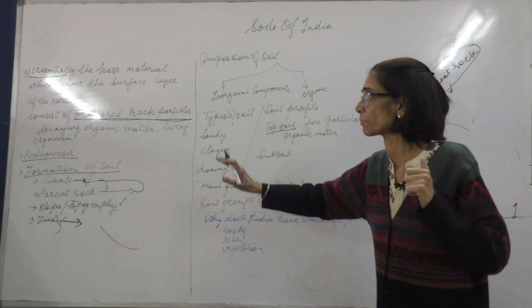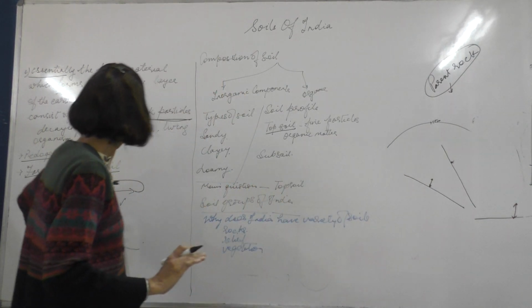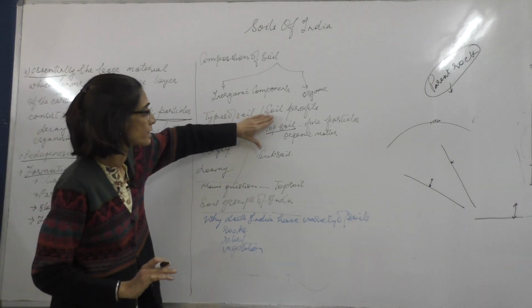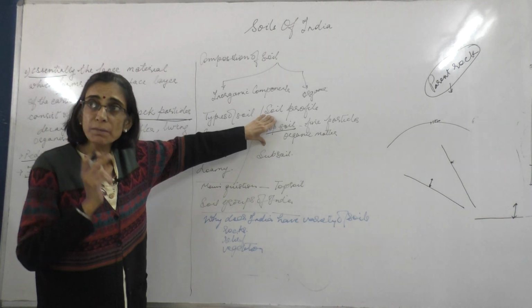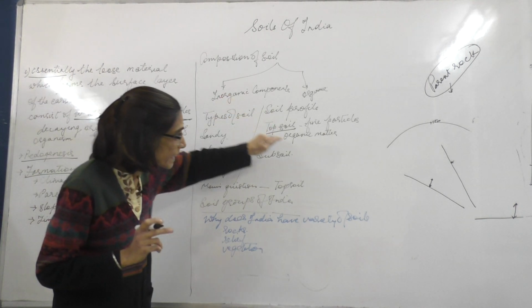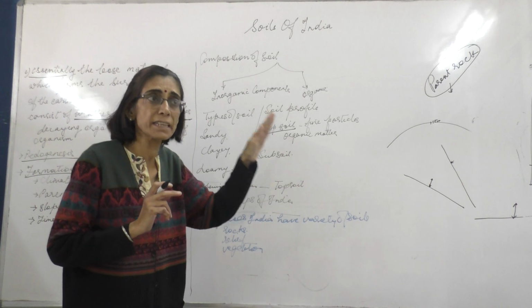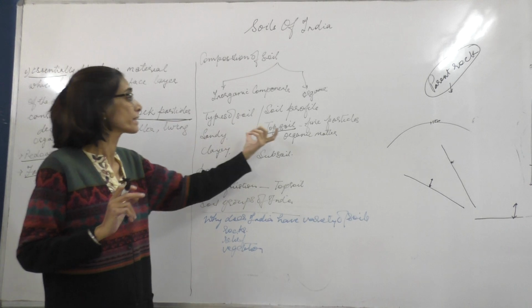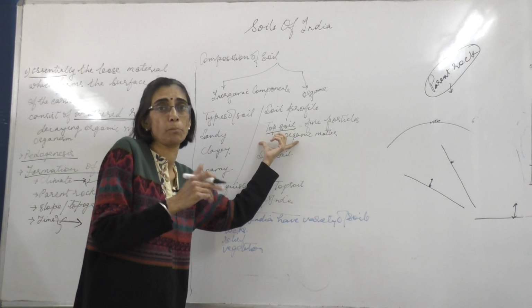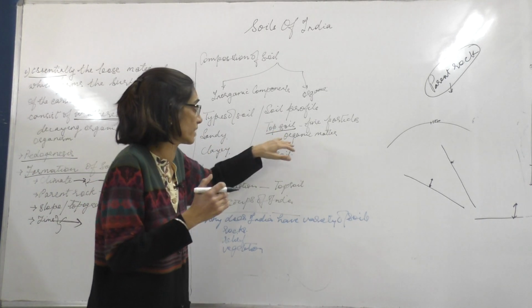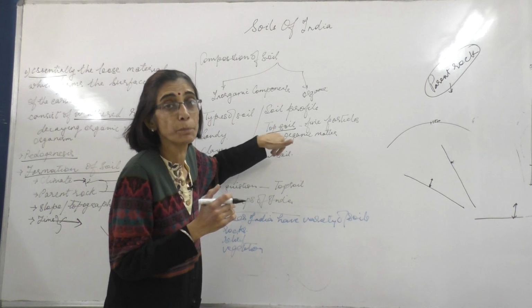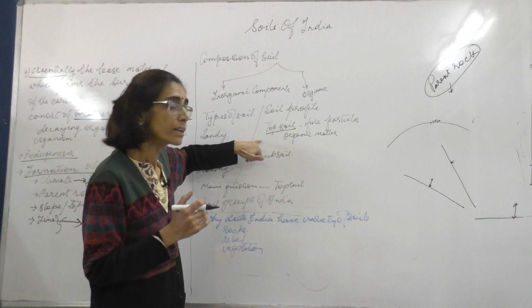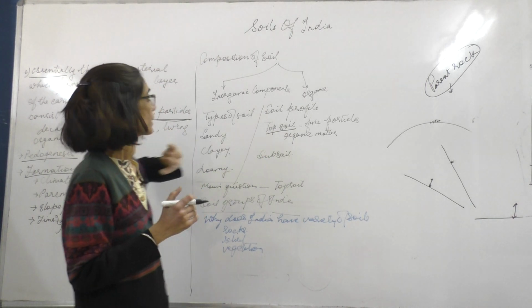So when we are speaking about formation of soil, we said time plays an important role, because this topsoil, which takes millions of years to form, can easily be flown away, or can be easily taken away by water, or it can be taken away by the wind. But then to form again, it will take millions of years. So this topsoil needs to be preserved, because it is going to affect the economy if the soil gets spoiled.